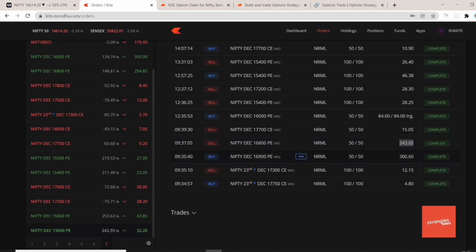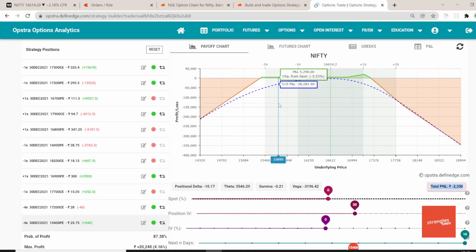What this adjustment has done for my trade is that I was able to decrease the width of my spread by 100 points, right? I moved from 800 to 900, that is 100 points. But when I moved it, I basically lost 300 minus 243, that is 57 points, so 57 points is what I've given up.